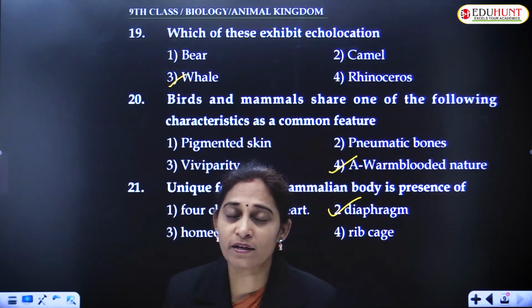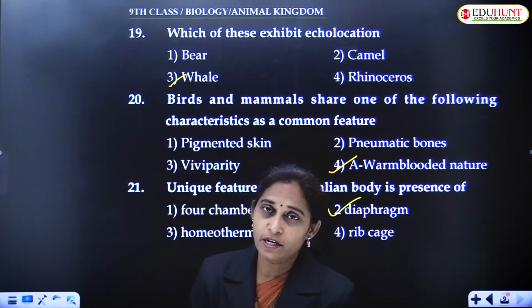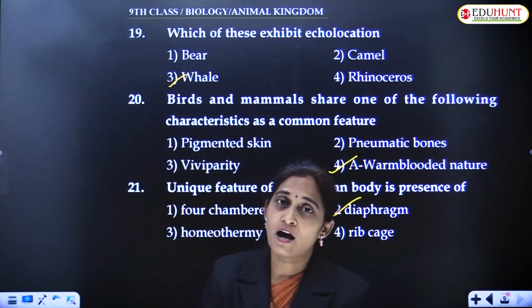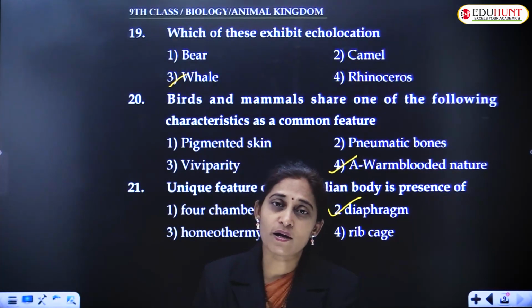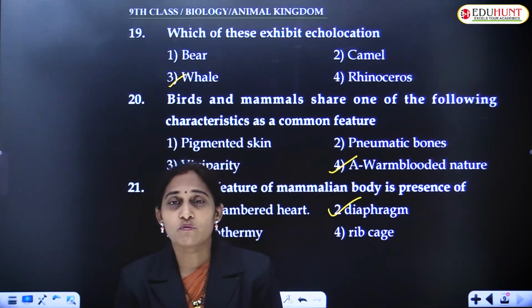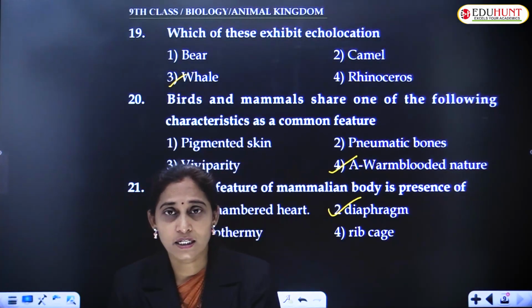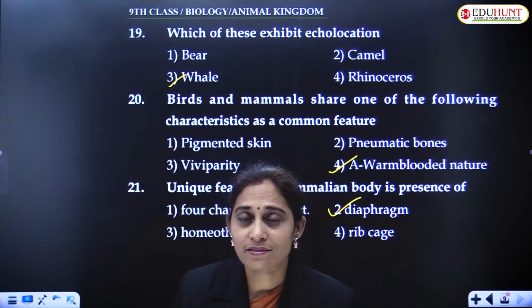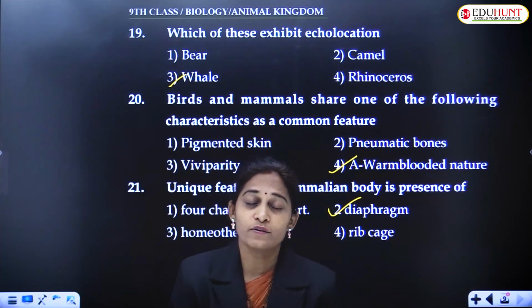Among these, only one major phylum is the chordates, the vertebrate animals, and the remaining 10 major phyla are invertebrates. Among invertebrates, the first one is protozoa, then Porifera, Coelenterata also called Cnidaria, Ctenophora, Platyhelminthes, Aschelminthes, Annelida, Arthropoda, Mollusca, Echinodermata.